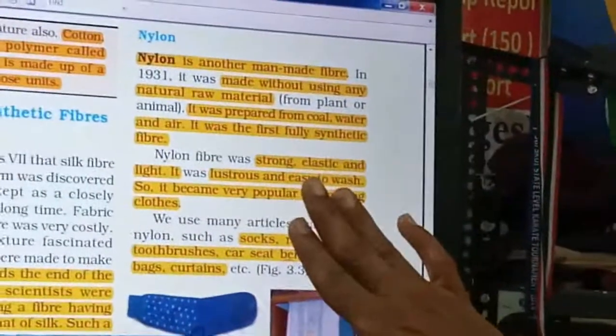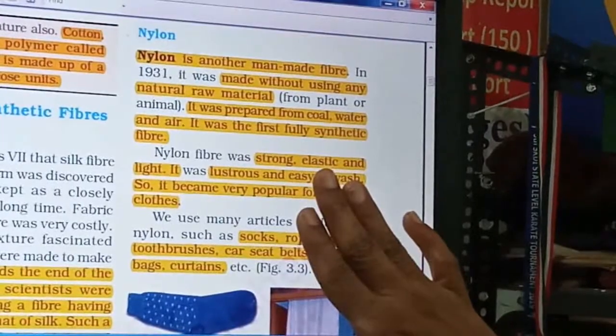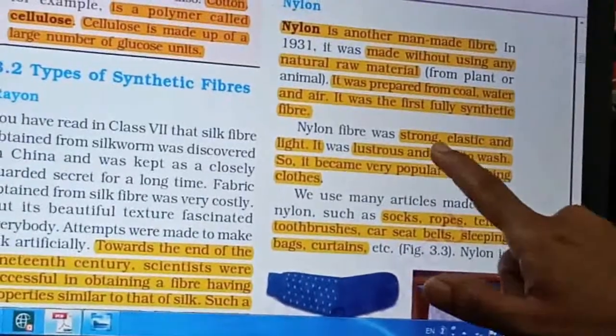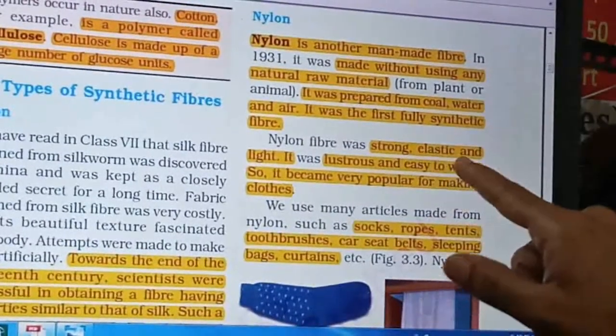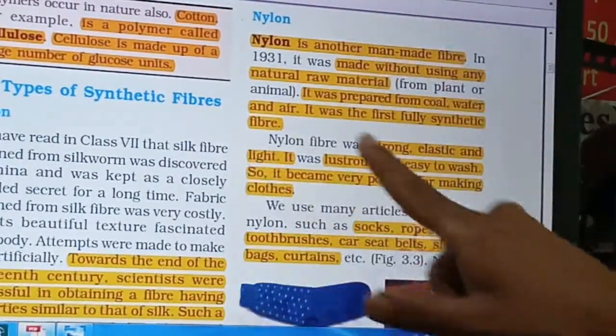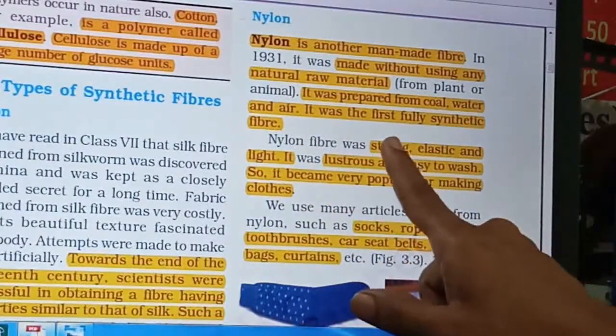Now in the next paragraph its important properties are given. Nylon is a very strong fiber, it is elastic and light in weight, right? These are all characteristics compared with natural fiber. If you check natural fiber, maybe its strength is weak, right?